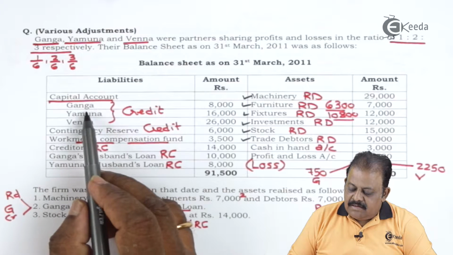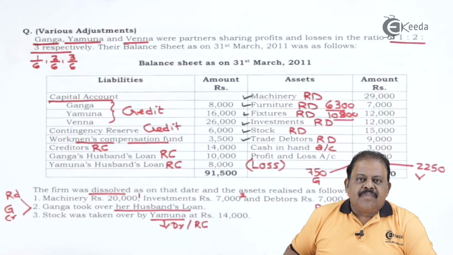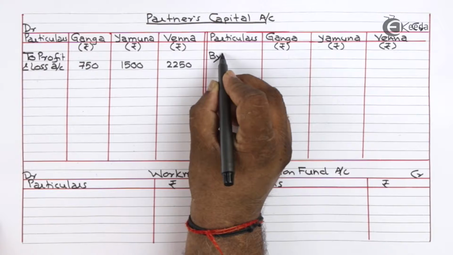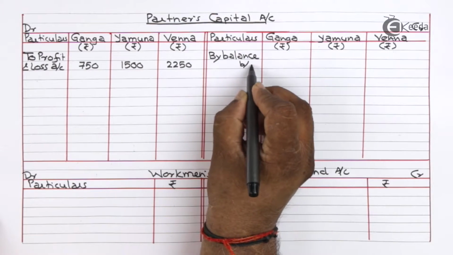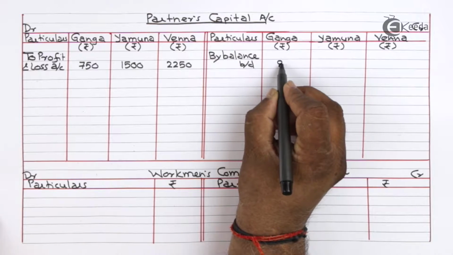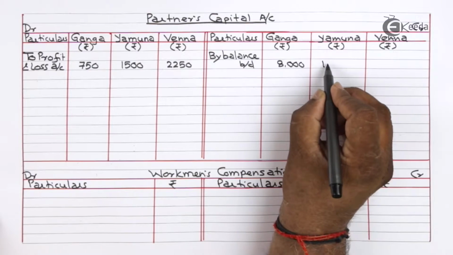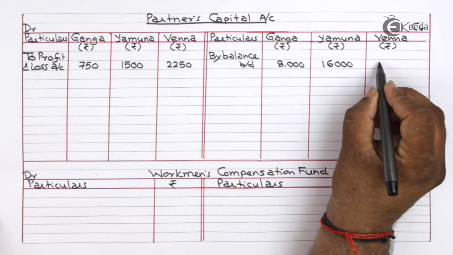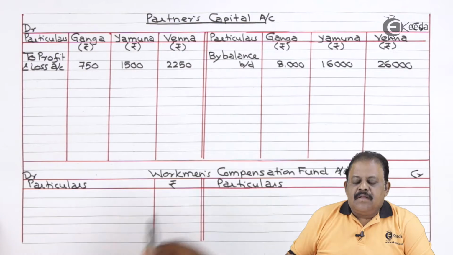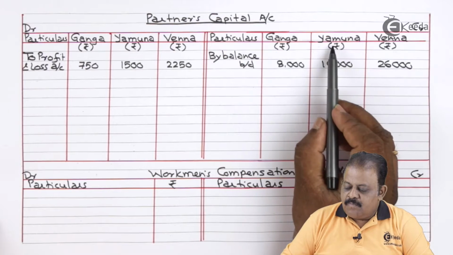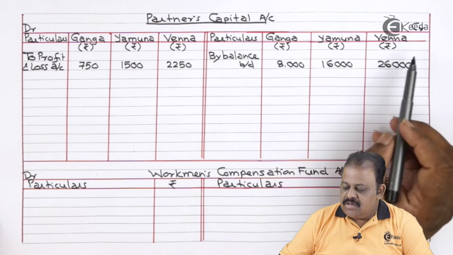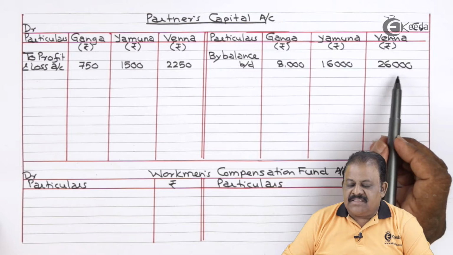Let us consider liability side. Partners capital Ganga, Yamuna, Venna will be transferred to their respective account on credit side. By balance brought down Ganga 8,000, Yamuna 16,000, Venna 26,000.